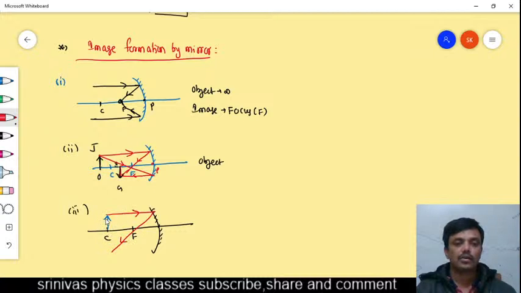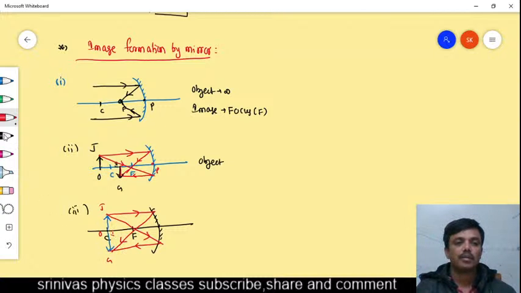One more light ray you take passes through the focus, then after the reflection it will come back like this, and they meet at a point, and the image is formed here. One reflected ray goes like this, another like this, they meet at this point, and this is the object and this is the image.